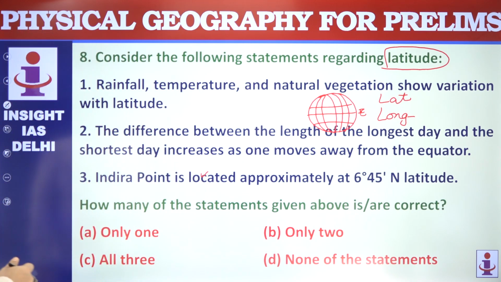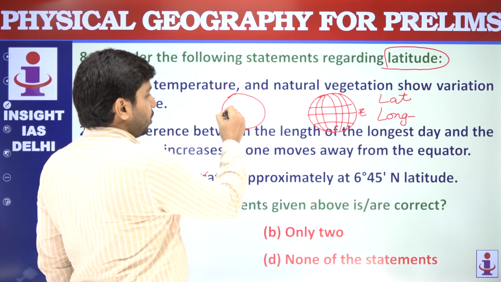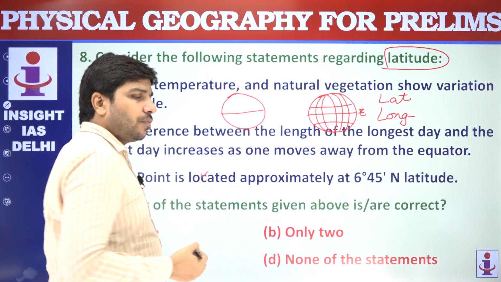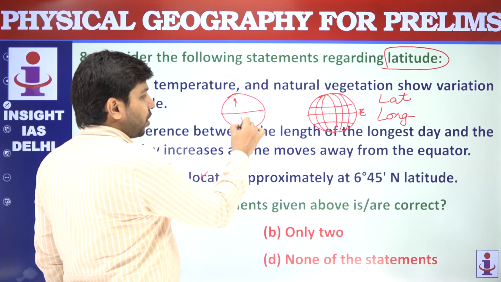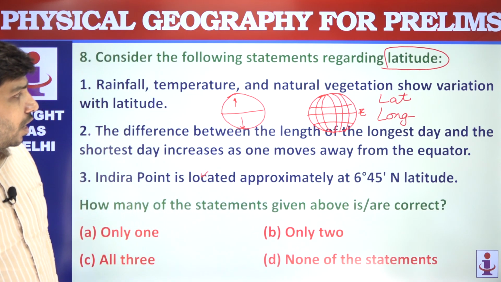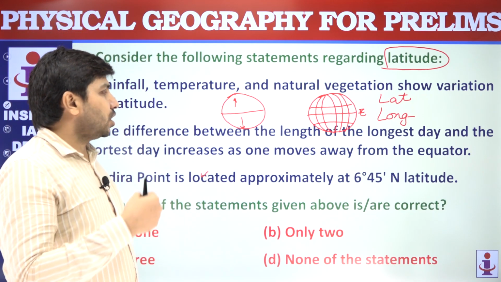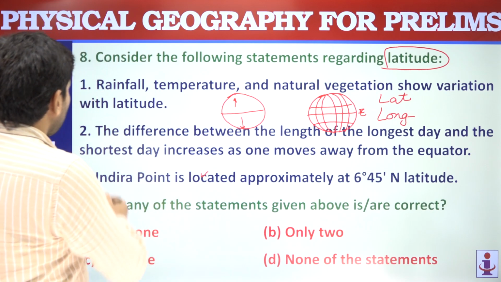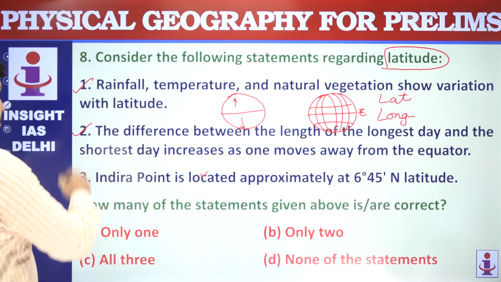Please ensure: rainfall, temperature and natural vegetation show variation with latitude. Does this happen? Because of latitude, what is the variation? Obviously there is. The farther we go from the equator, if we are going toward the north, winters get harsher, there is a snowy environment near the poles, and near the equator there is a very hot summer. So yes, accordingly natural vegetation, temperature, everything varies because of latitude. This statement is correct. The difference between the length of the longest day and the shortest day increases as one moves from the equator. This statement is also correct.